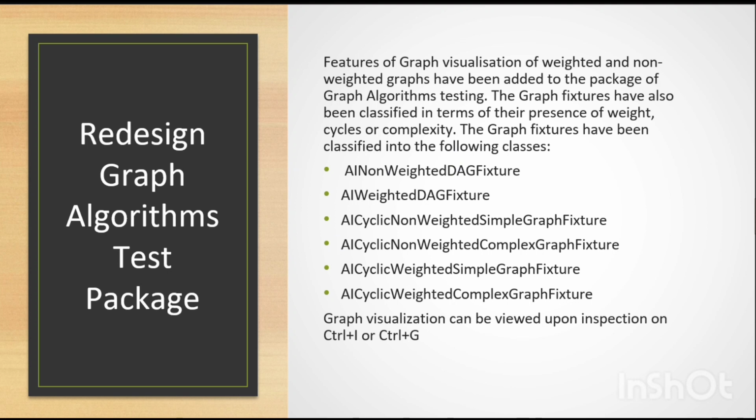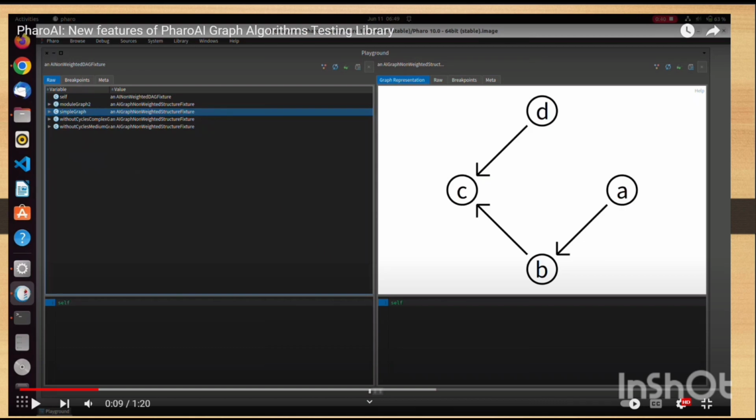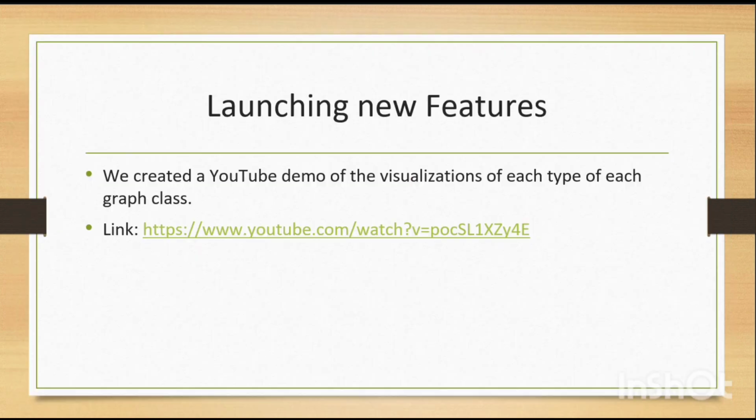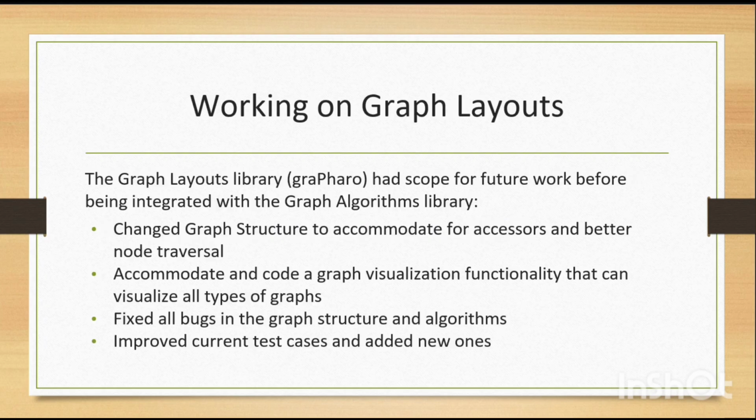I also added a graph visualization functionality, which is something like this. For each particular class, you can just inspect the class and see the visualization for each fixture. So that's how it works. We also made a demo of this entire process and uploaded it on YouTube, so you can see it over there. Here's the link for it. I'll forward it to Jordan, and maybe he can forward it to everyone else at ESUG.